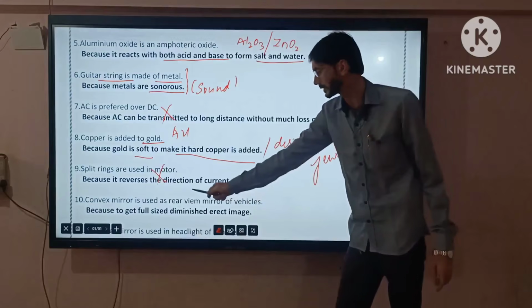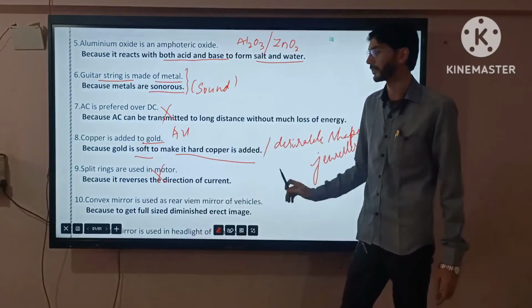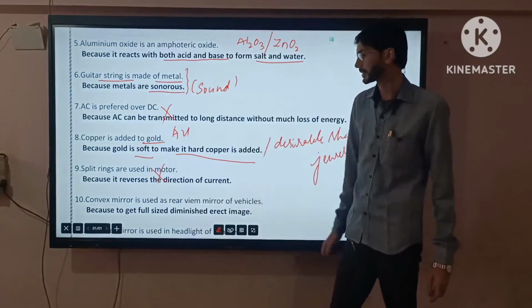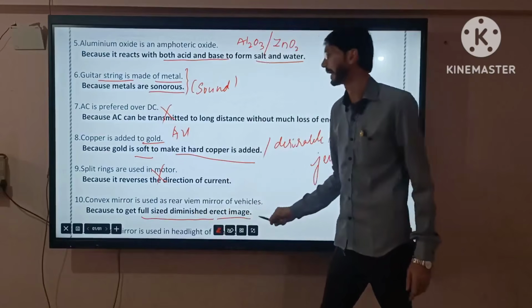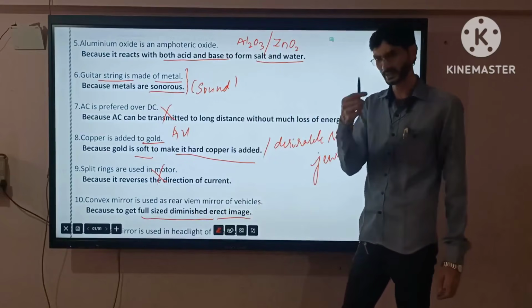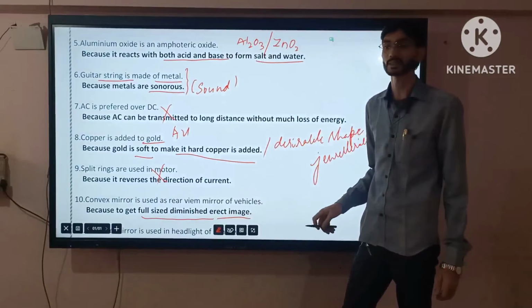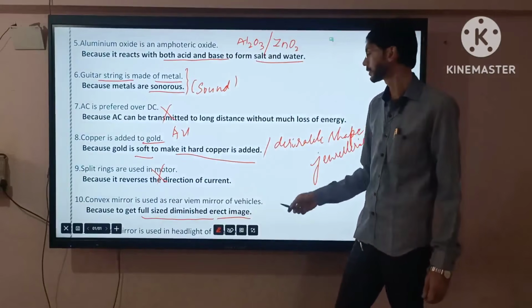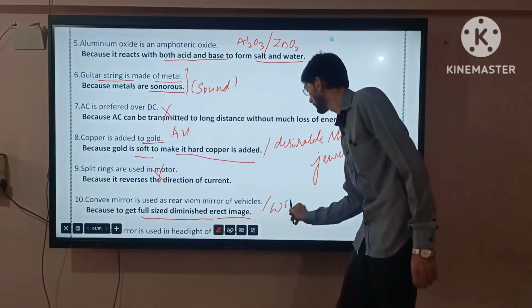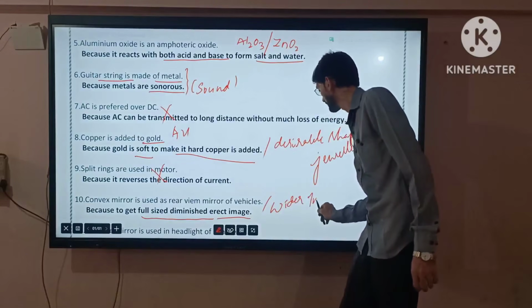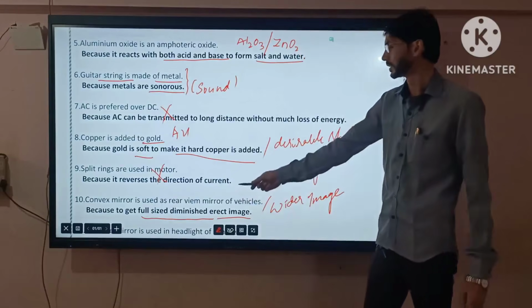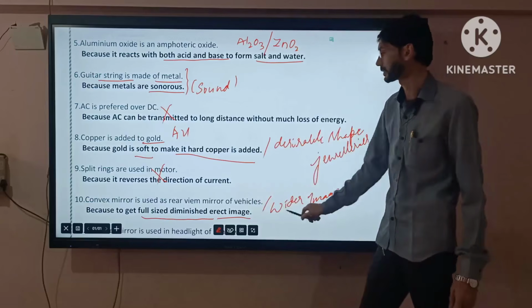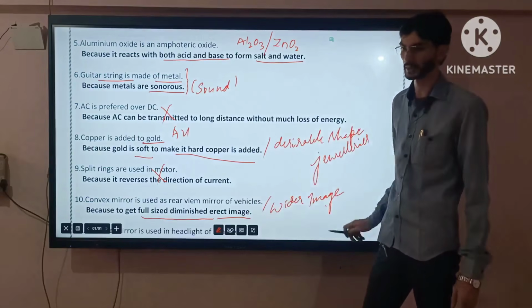Now, a convex mirror is used as a rear view mirror of vehicles because it gives a diminished and erect image. As we have learned in our syllabus, the answer is that it gives a wider image and an erect image. Those two points you have to write.